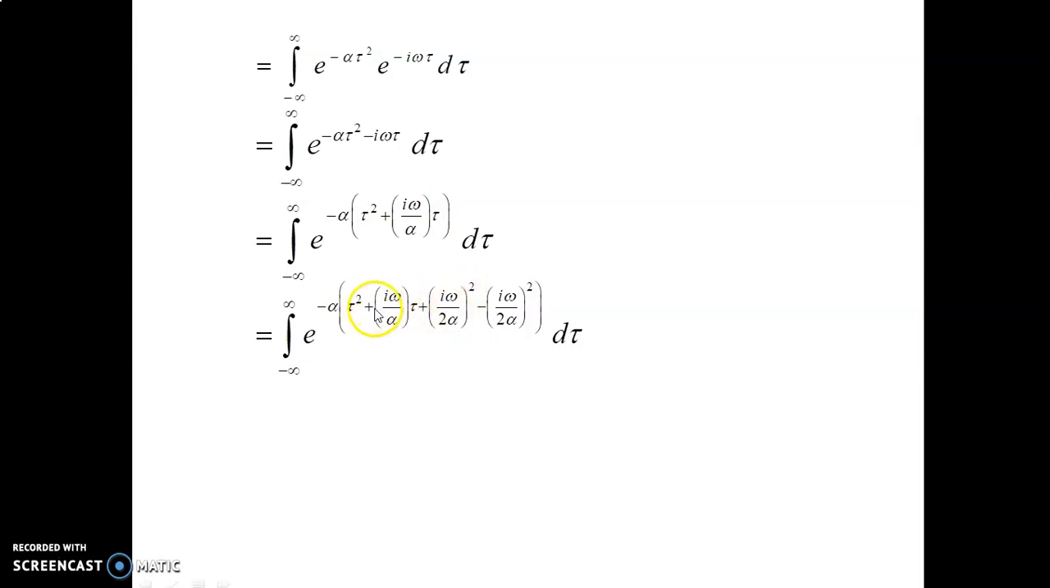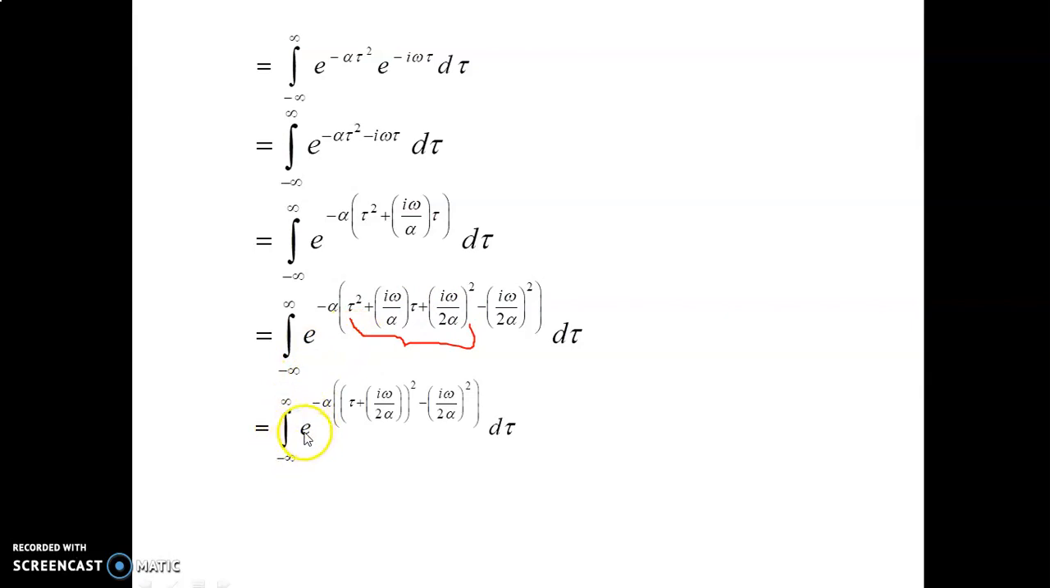Here the 2 in the denominator and the 2 in the numerator cancel. So 2ab is I omega divided by alpha into tau, plus b square term, which is added and subtracted. So I omega divided by 2 alpha the whole square minus I omega divided by 2 alpha the whole square. Now this term, a square plus 2ab plus b square, is a plus b the whole square form.